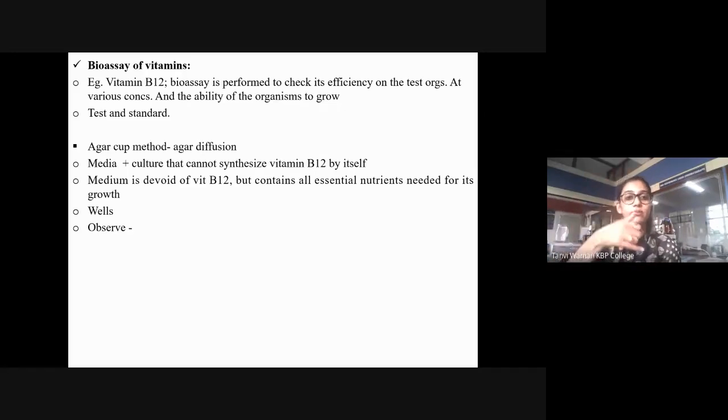Again, you're going to bore wells in the media, and you're going to dispense your different concentrations of vitamin B12 into the wells. You're going to keep it in the refrigerator for diffusion. You will keep it in the incubator to check the growth of the organisms. And what are you going to observe here?